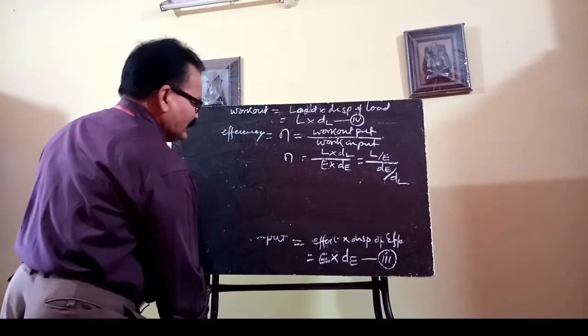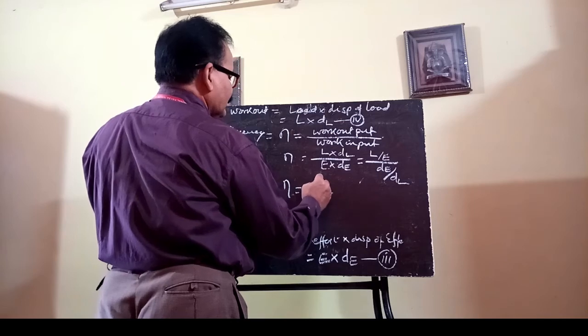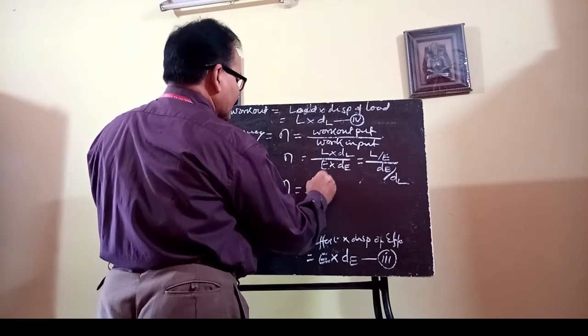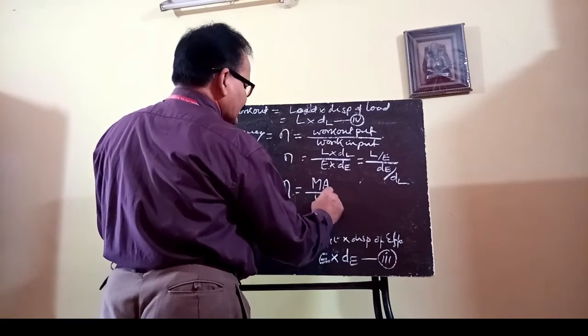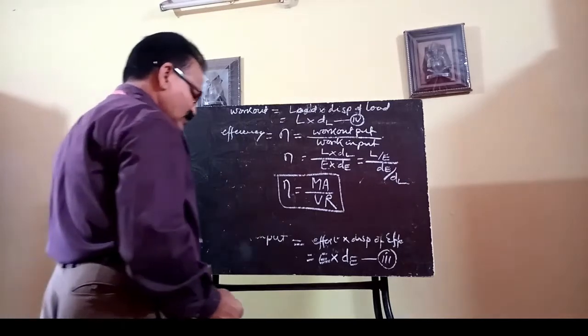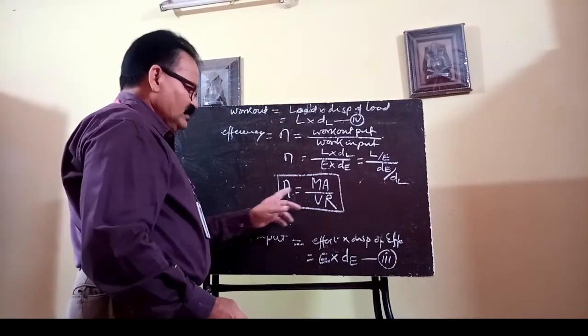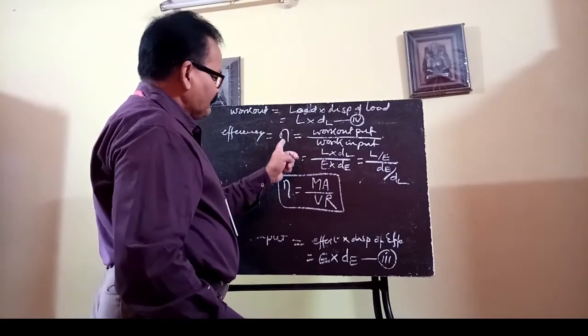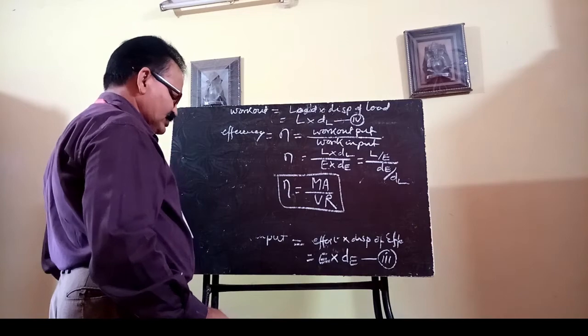Then efficiency eta will be expressed as your L by E, which is your mechanical advantage, and dE by dl, which is your velocity ratio. This is the relation between your efficiency and mechanical advantage and velocity ratio.